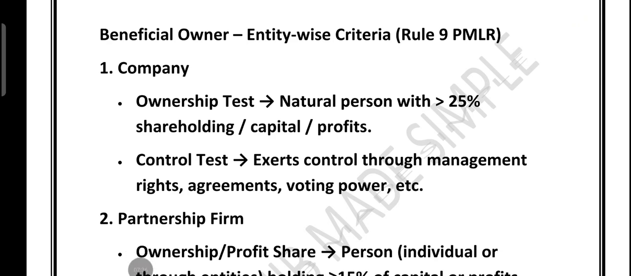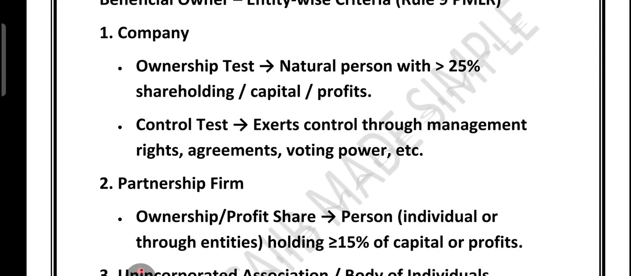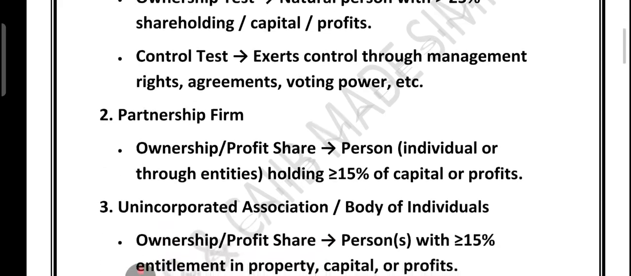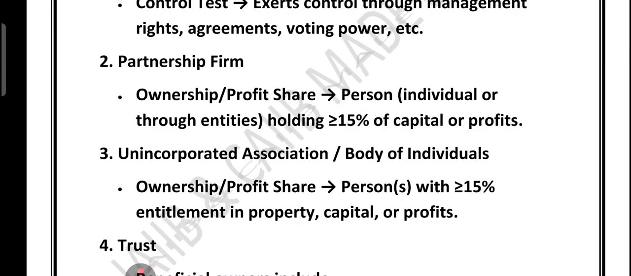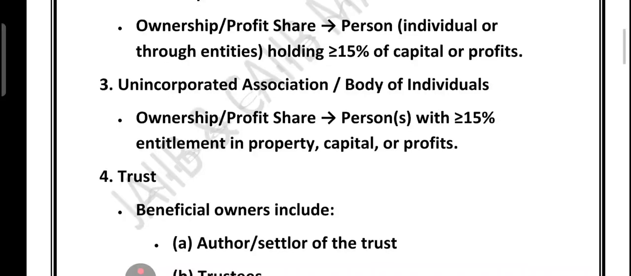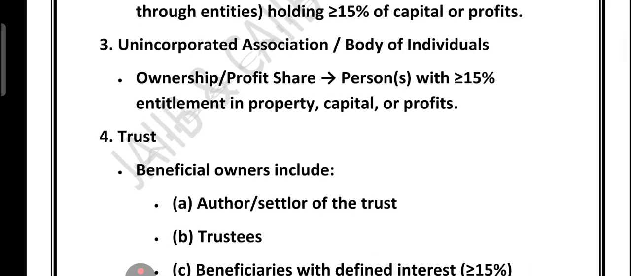So what I was telling you, if a natural person holds more than 25% shareholding, capital or profit, they qualify as the beneficial owner. Or suppose if someone controls the company through management rights, voting power or agreement, they also qualify. What about a partnership firm? Any person holding 15% or more of capital or profit share is treated as the beneficial owner. What about an unincorporated association or body of individuals? Same rule. A person with 15% or more entitlement in property, capital or profit is the beneficial owner.